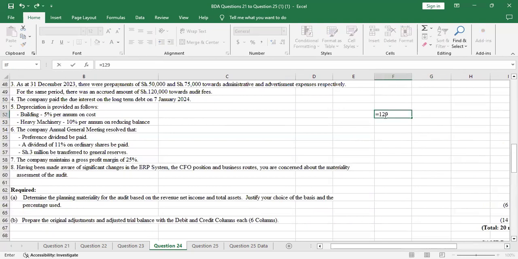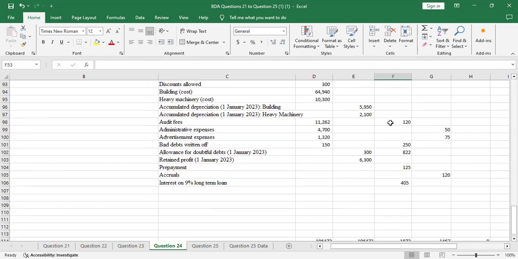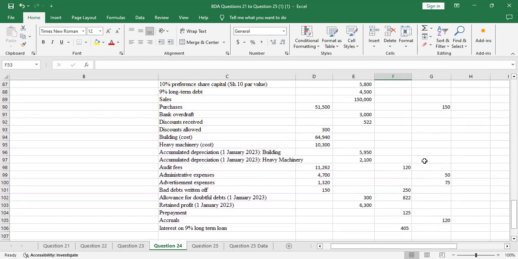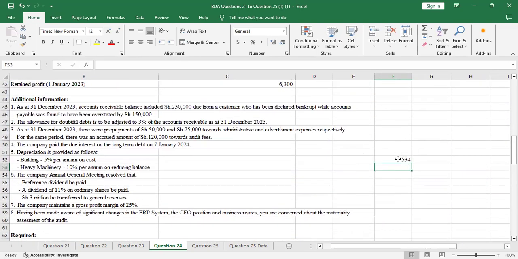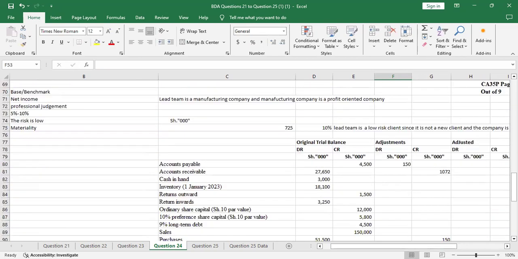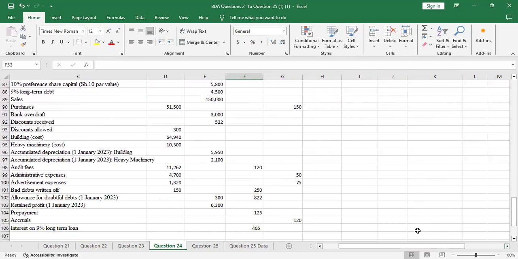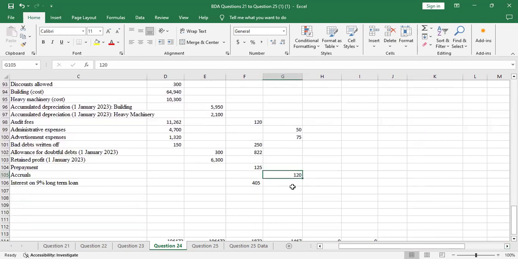So you'll have 4,500 plus 120, which will give me 4,620. So on the accrual side, I'll change this to 4,620, because I'm adding this 4,500 to this other side.